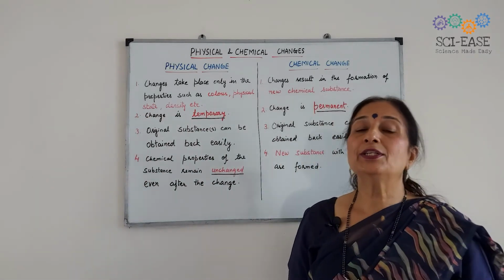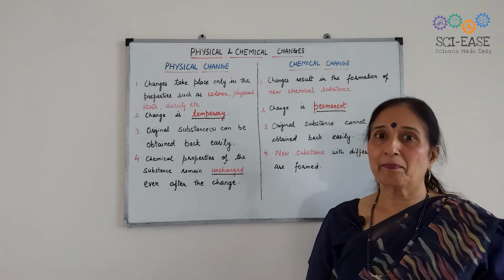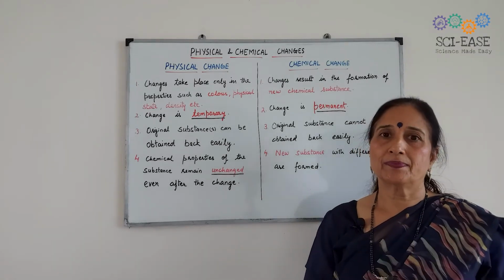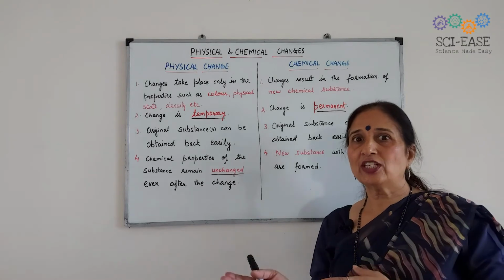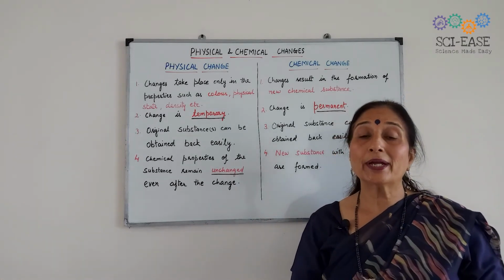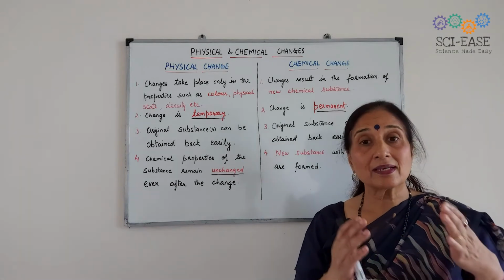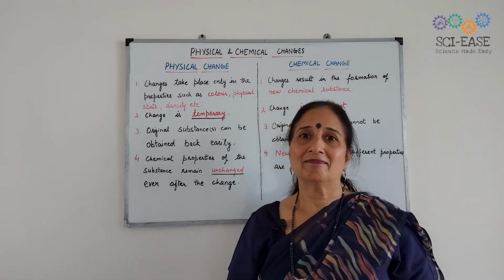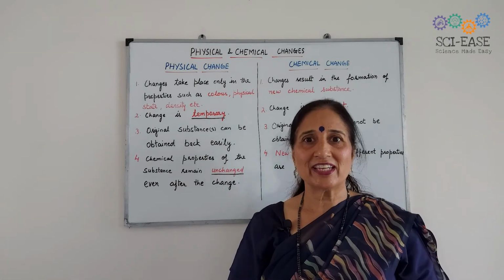Now, I will tell you some examples. Like ripening of fruit. Is this a physical change or a chemical change? This is a chemical change. Cooking of food, this is again a chemical change. Cutting of a tree, that is a physical change.